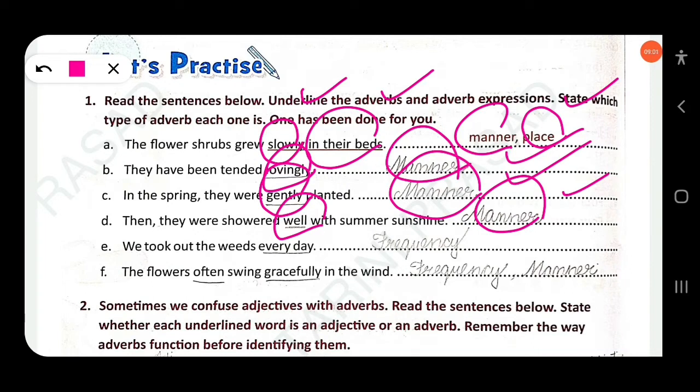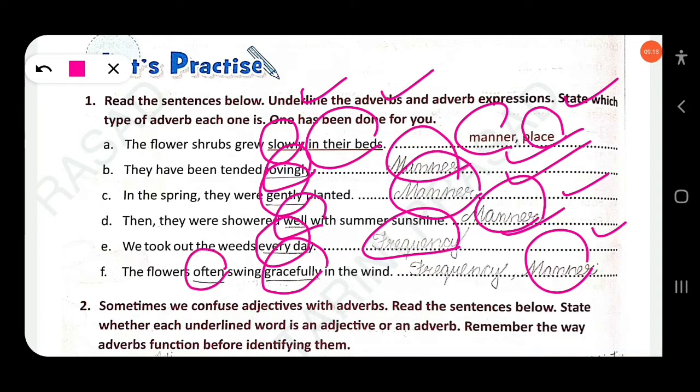We took out the weeds every day. Every day tells us how often the action is done. That is an adverb of frequency. The flowers often swing gracefully in the wind. How? Gracefully. That is an adverb of manner. How many times? Often. That means adverb of frequency. Clear? The flowers often swing: often is an adverb of frequency, gracefully an adverb of manner. Clear?